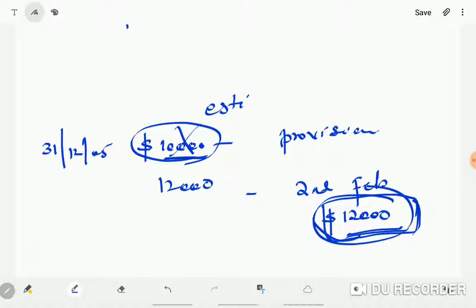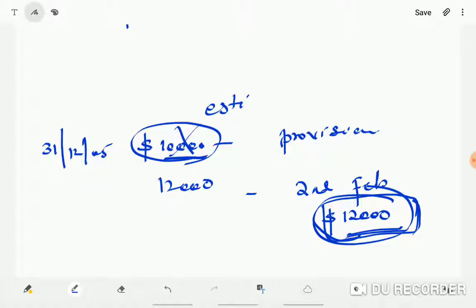Now we were getting more information about this estimation. So you are adjusting the financial statements to $12,000. Okay. So adjusting events are events after the reporting date which provide additional information, or you can say additional evidence about conditions existed at the reporting date.